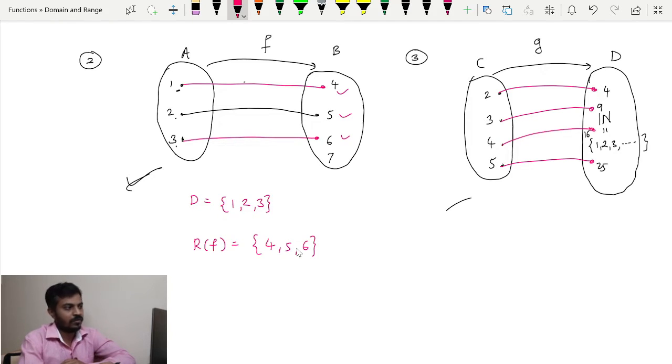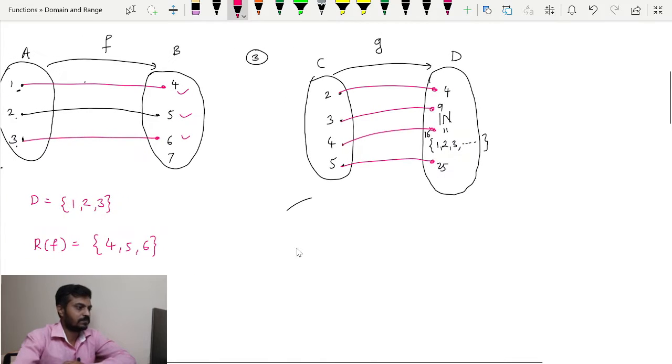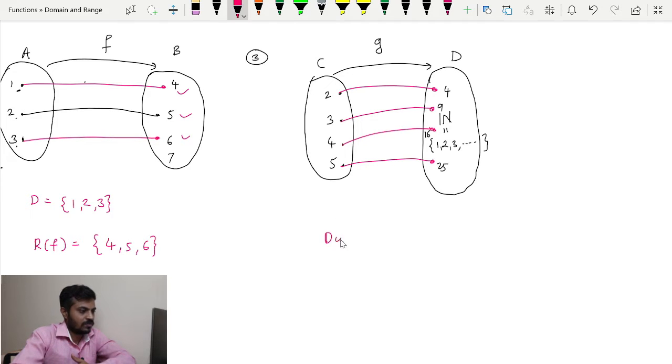Moving towards the next example here. Now see, our domain in this case is 2, 3, 4, 5, so that is very easy to understand. I will say domain because the denotation is already used. Now what about range of g in this case?